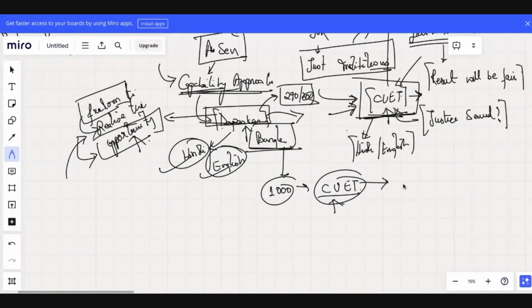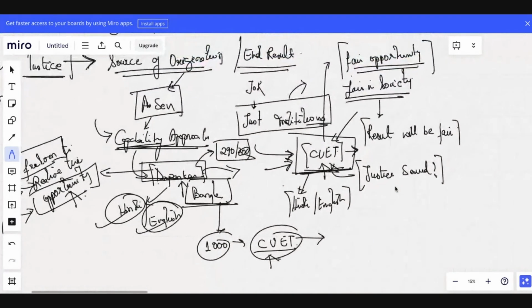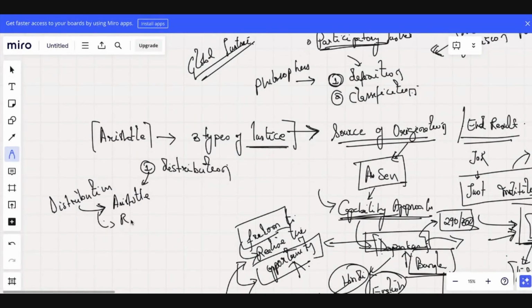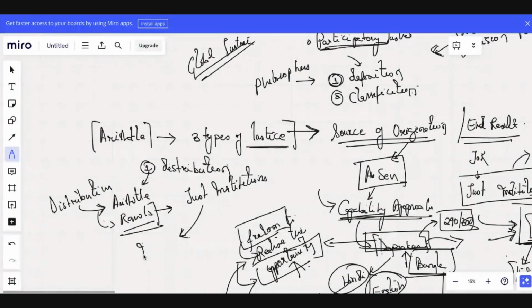So that's why, when we look at distributive justice, you'll find that distributive justice is something where not only Aristotle but also Rawls has been categorized. Why? Because just institutions look at inequality and try to address this inequality through distribution.